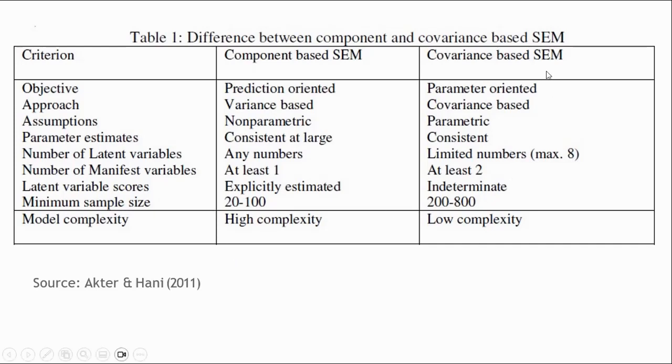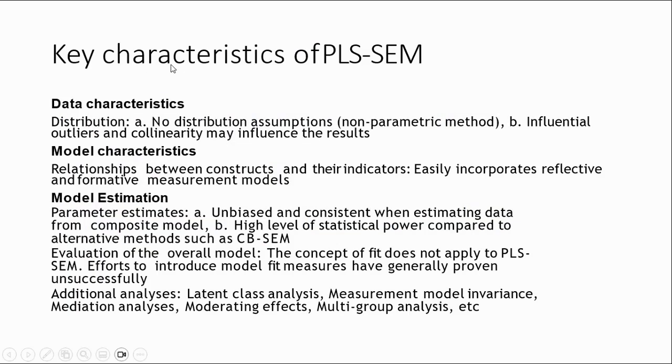But for covariance-based SEM, the sample size should be 10 times the number of indicators. This is a key characteristic of PLS-SEM, because next we will talk about PLS-SEM.